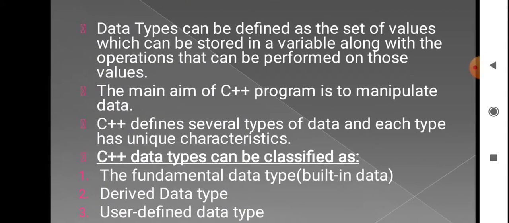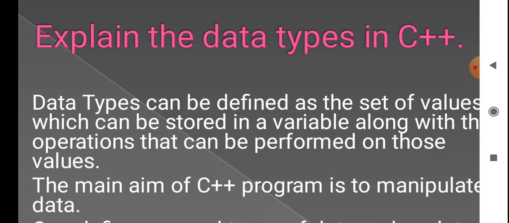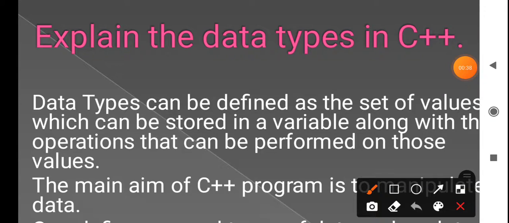So the question goes like this. Explain the data types in C++. So this is the question. You have to read the questions in the paper carefully. So what is the question? Explain the data types in C++. Okay, so first you have to define what you mean by data type.